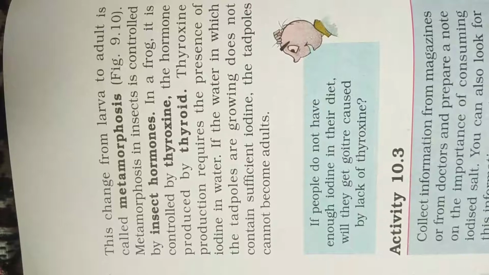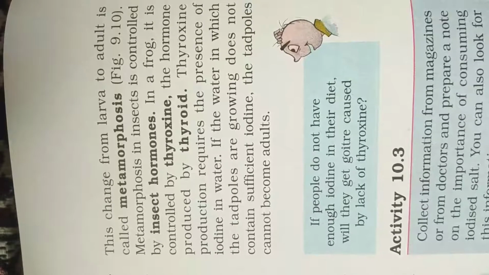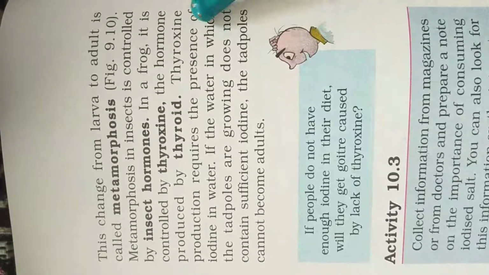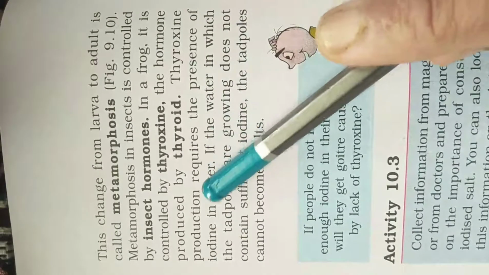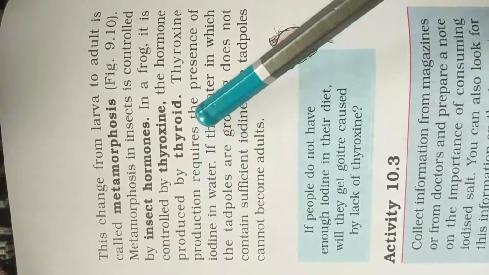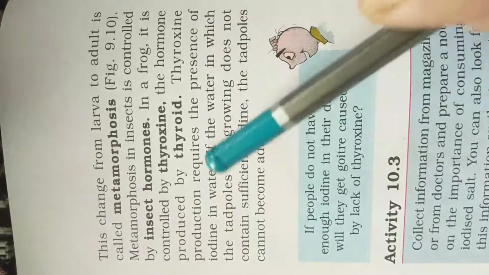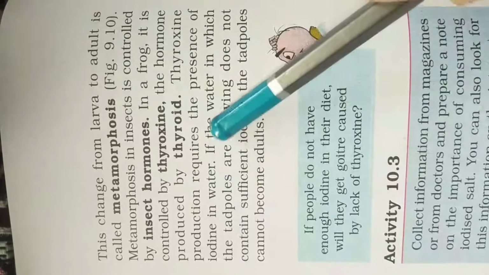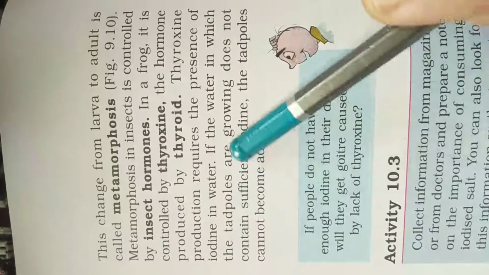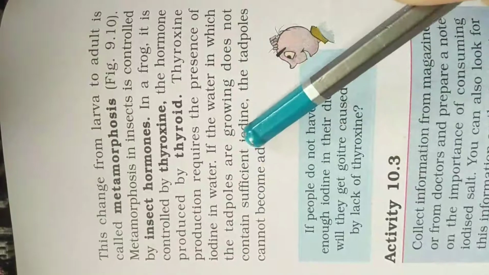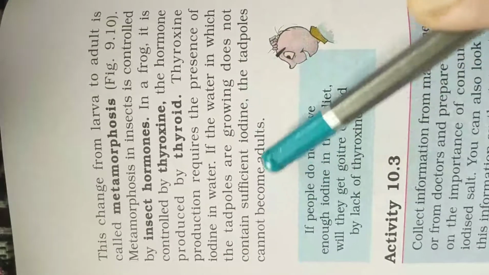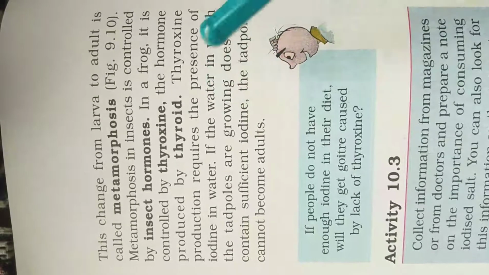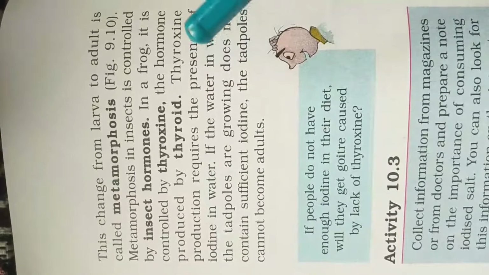Thyroxine production requires the presence of iodine in water. If the water in which tadpoles are growing does not contain sufficient iodine, the tadpole cannot become an adult. The tadpole lays eggs in the water and the eggs are present in the water.